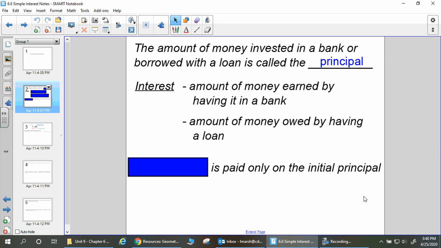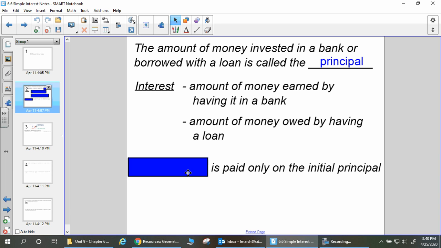Interest can also be the amount of money you owe because you have a loan. So if I take out money to buy a car, I have to pay that money back, but every month they're going to add a little bit of interest to how much I owe. So by the time I finish paying back my loan, I've actually paid more than I borrowed. Okay? It's how they keep you from just taking the money and running away, right? If we charge you a little bit every month that you haven't paid it all back, you're probably going to pay it back a little faster.